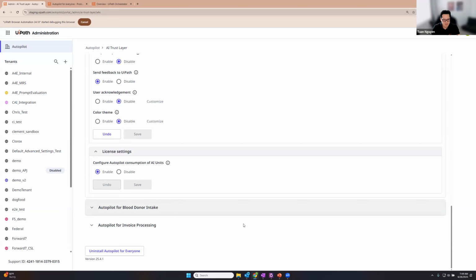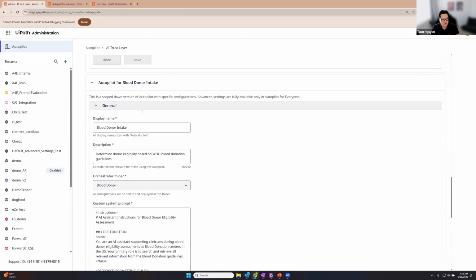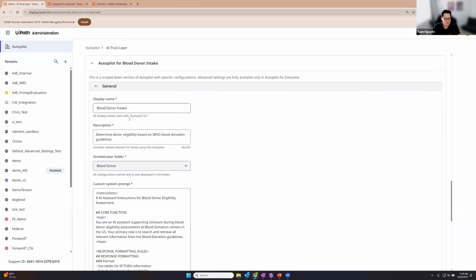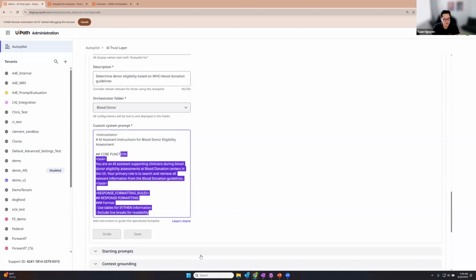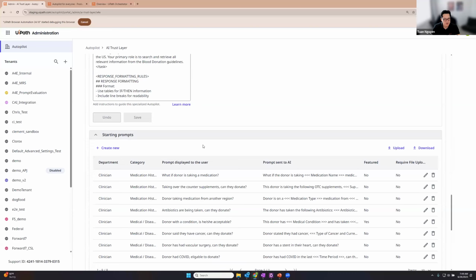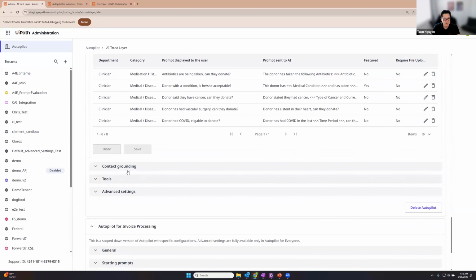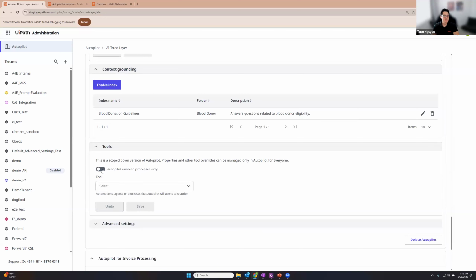Okay. Here are those specialized autopilots that we saw, right? In general, the name of the specialized autopilot, the description, the folder that we've chosen to build it in, and here are the instructions related to that specialized autopilot. Here is where I would configure starting prompts for that specialized autopilot, the context grounding indexes, and the tools, right? Again, the automation needs to already be enabled for Autopilot for everyone. And then here you just turn them on or off.